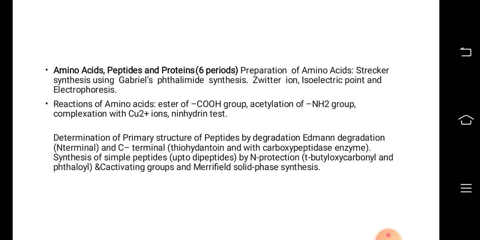Amino acids, peptides, proteins, this is worth 6 periods, will be taken by the other teacher.